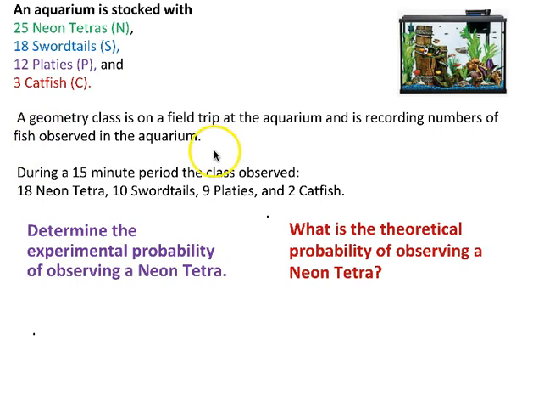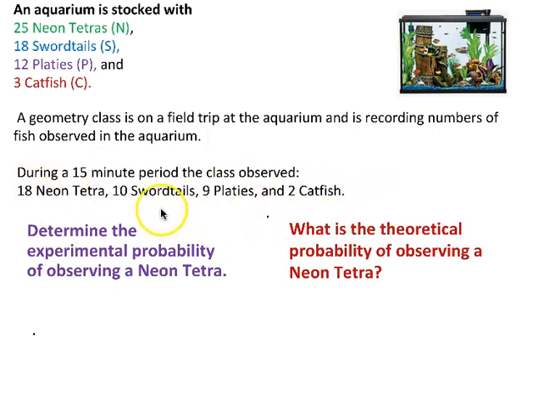A geometry class, just like yours, is on a field trip at the aquarium and is recording the number of fish that they observe in a fish tank. So they're standing there and they're recording, they're counting how many of each fish they see. So during a 15-minute period, the class observed 18 neon tetra, 10 swordtails, 9 platy, and 2 catfish. So remember up here is the total number of fish in that fish tank, and then down here is the numbers that the students were able to observe and record.